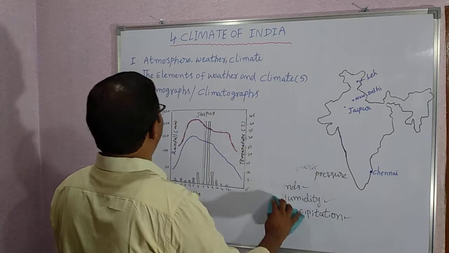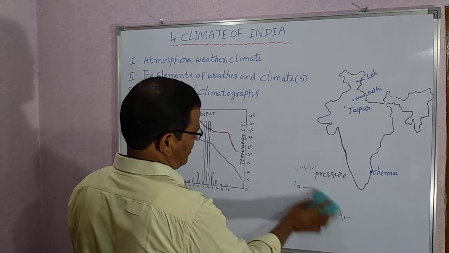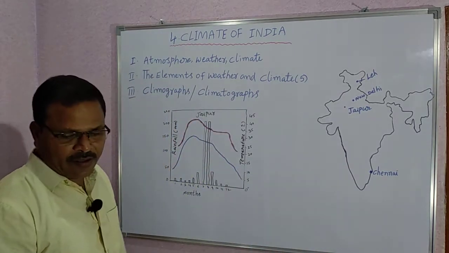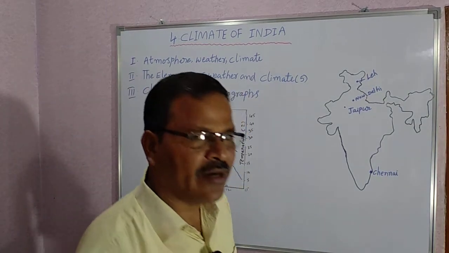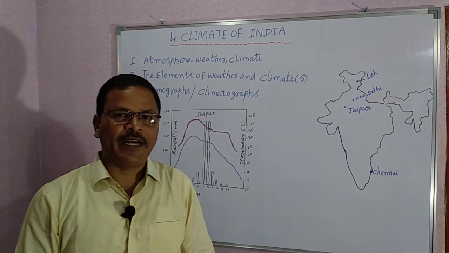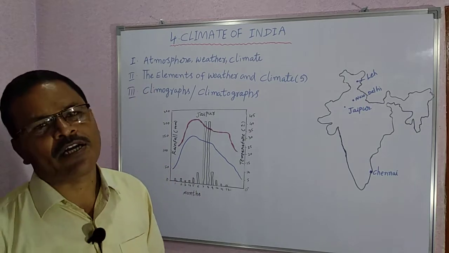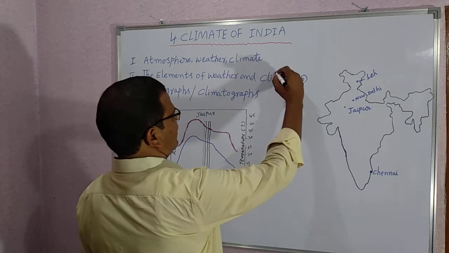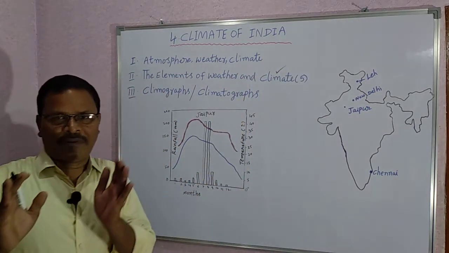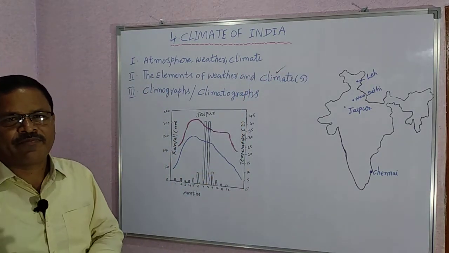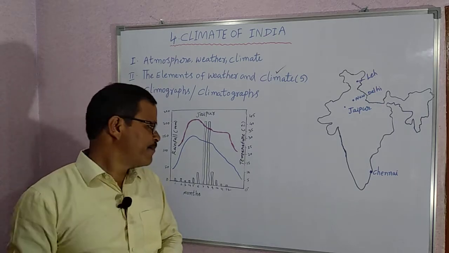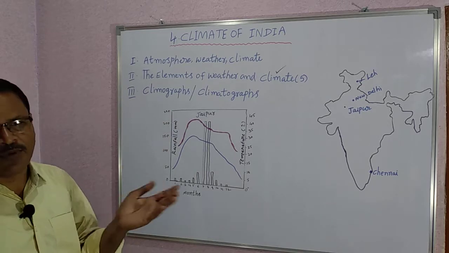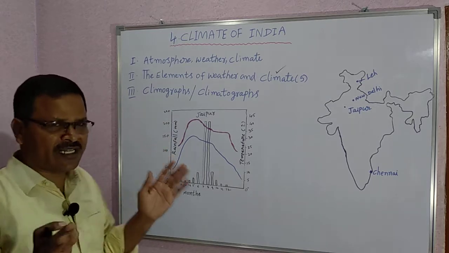Next, climographs or climatographs. We can show the climate of an area, the climate of a place, with the help of graphs. Those graphs are called climographs or climatographs. Both are the same. Both are synonyms.